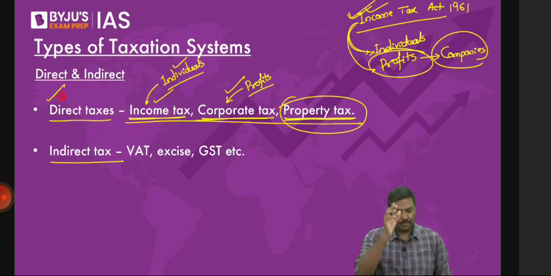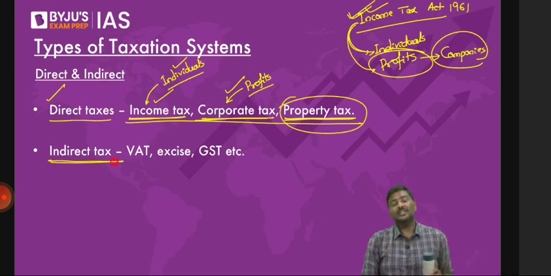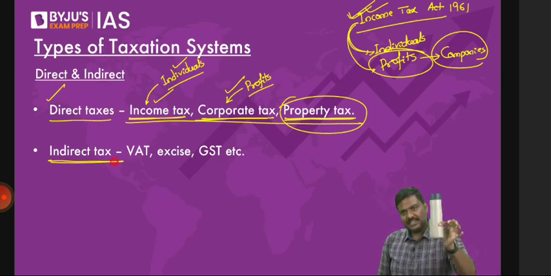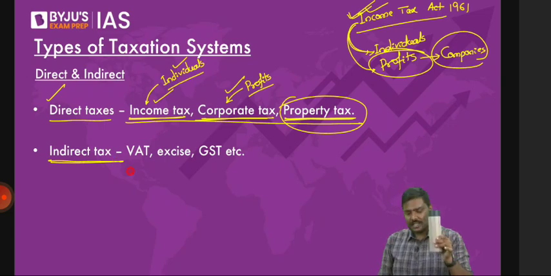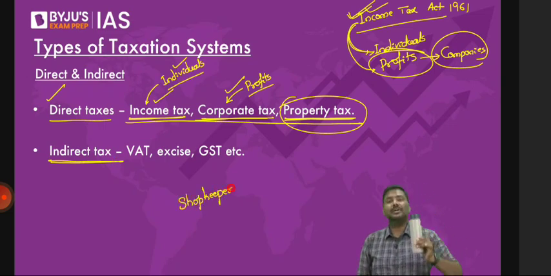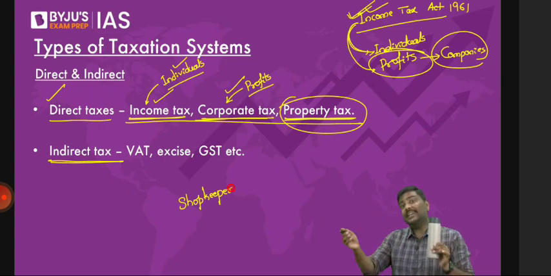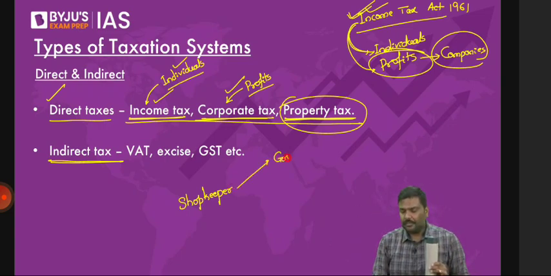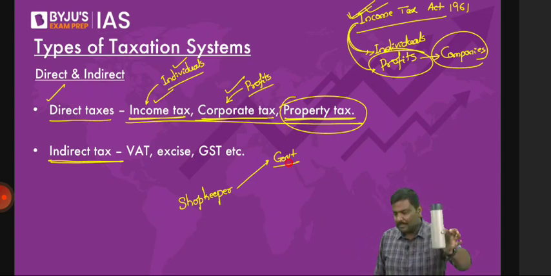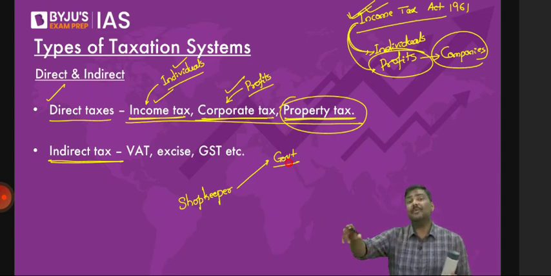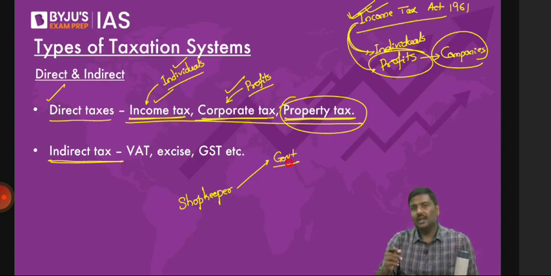What is indirect tax? Let's start. Imagine I will go to the market and purchase a bottle. The government will impose a tax on the shopkeeper. Follow this carefully. The government will impose a tax on the shopkeeper. The shopkeeper will collect a tax from me and then give it to the government. I'll repeat it again, and I'll give you one more example as well. I will go to the shop, purchase a bottle. The government will impose a tax on the shopkeeper. Let's say the bottle price is 100 rupees. The shopkeeper will be asked to pay by the government, let's say 5% of it.